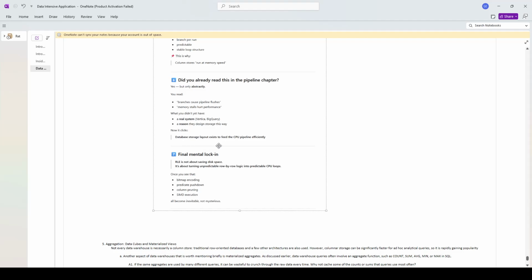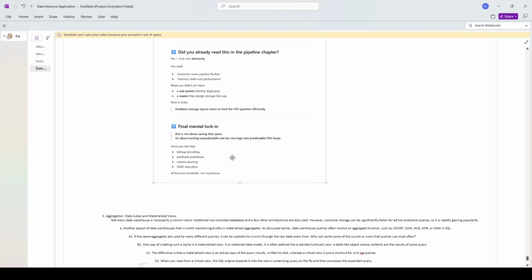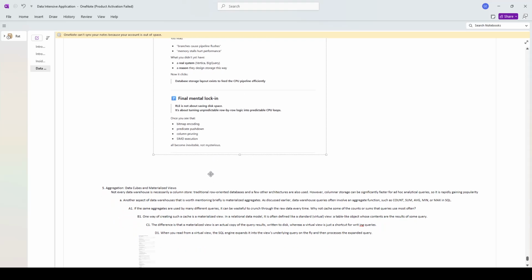Database storage layout exists to feed the CPU pipeline efficiently. Final mental lock-in: RLE is not about saving space. It's about turning unpredictable row-by-row logic into predictable CPU loops. Once you see that, bitmap encoding, predicate pushdown, column pruning, and SIMD execution all become inevitable, not mysterious.